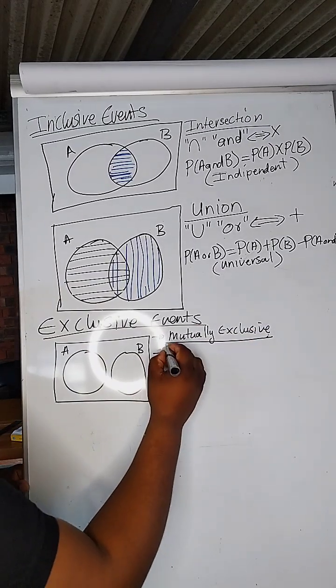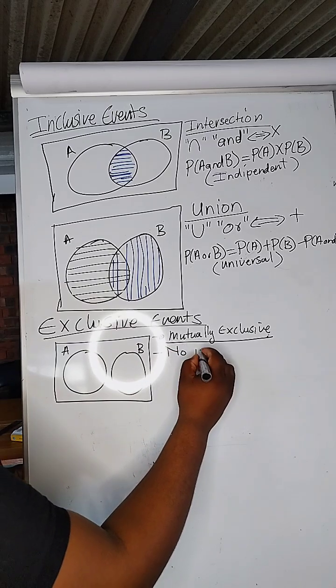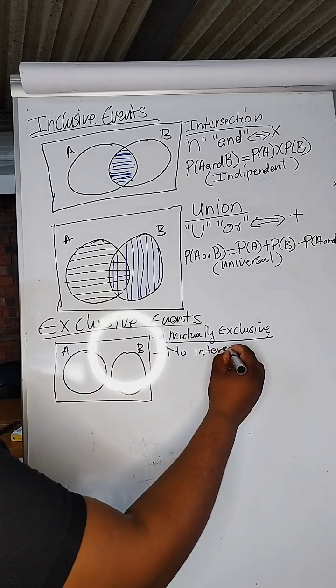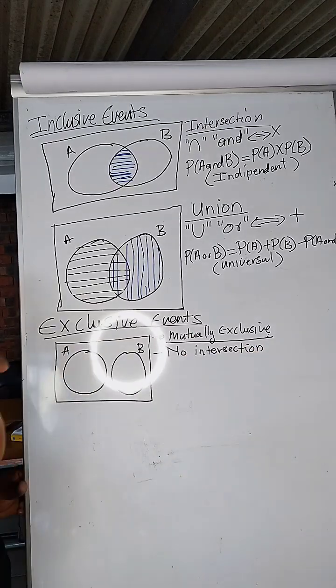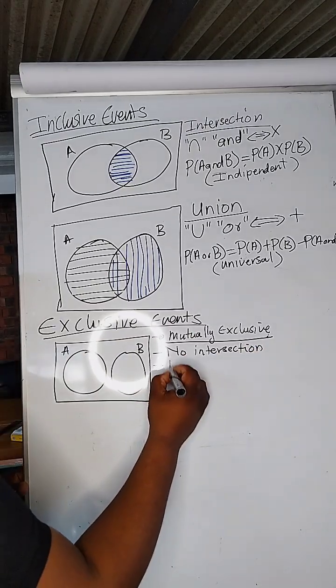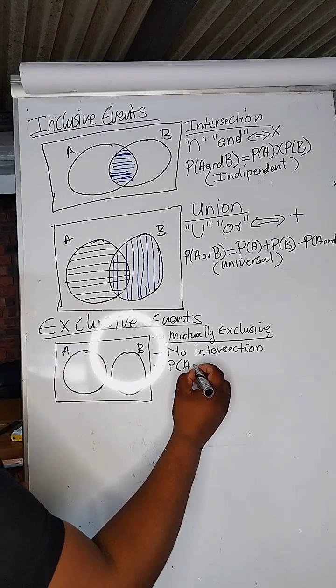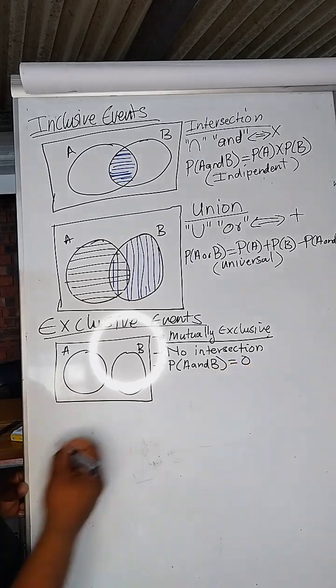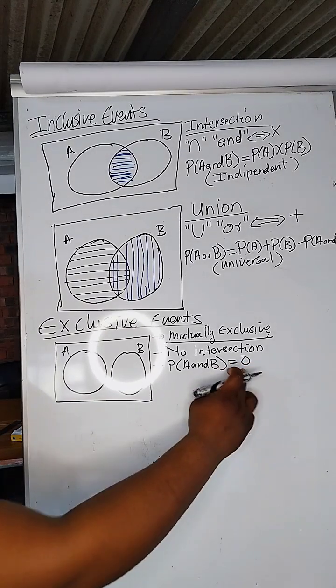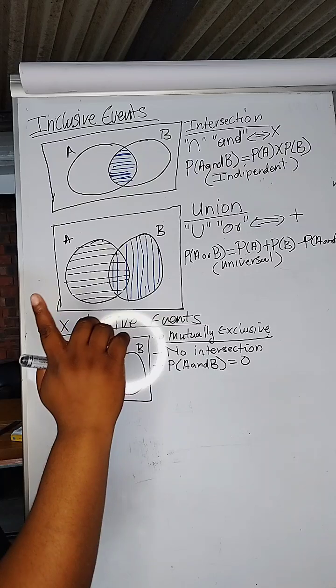Number one, there is no intersection. There is no intersection at all. If there is no intersection, it means that the probability of A and B is impossible. You know the word impossible, 0, impossible, remember?